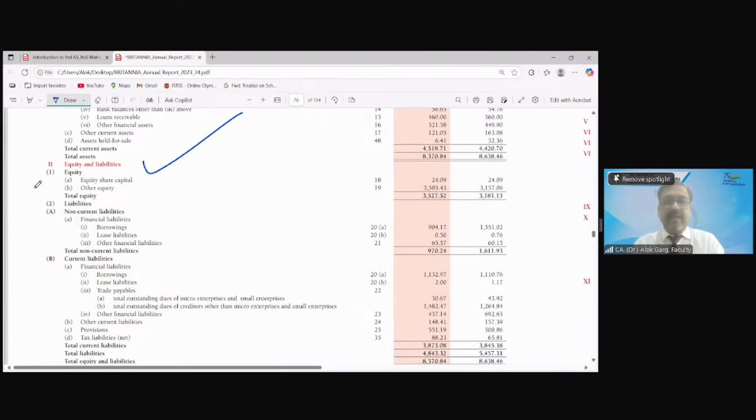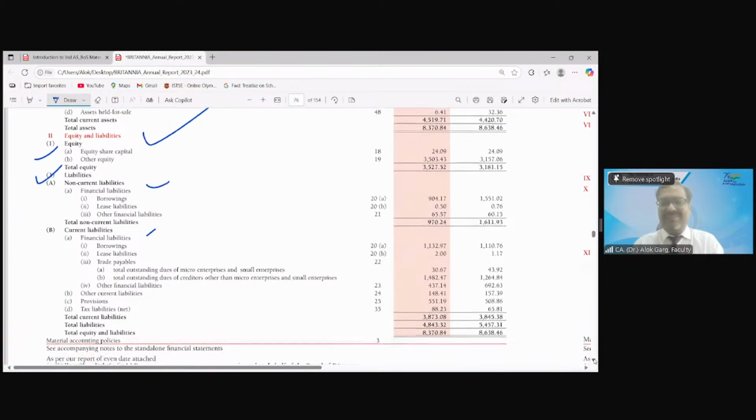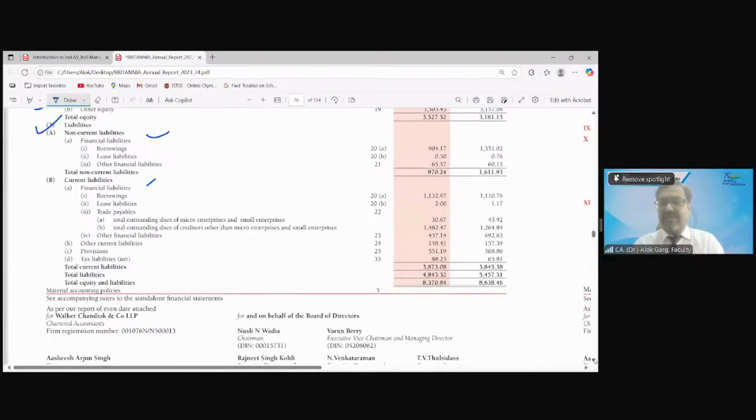Then equity and then liability. Liability is bifurcated into non-current and current. Equity is not required to be bifurcated into current and non-current, right? So equity is forever. Equity is always kind of a non-current. Okay. So it is a balance sheet, and this balance sheet is signed by